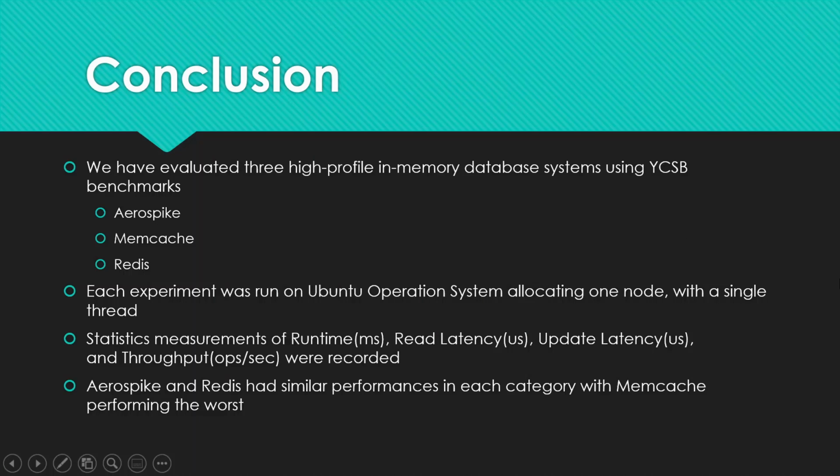In conclusion, we have evaluated 3 high-profile in-memory database systems using the YCSB benchmarks. We evaluated Aerospike, Memcache, and Redis in comparison to each other. Each experiment was run on a single Ubuntu operating system with the exact same specifications, allocating one node with a single thread. Our statistical measurements included runtime, read latency, update latency, and throughput for each workload. Aerospike and Redis had similar performances in each category, with Memcache performing the worst.